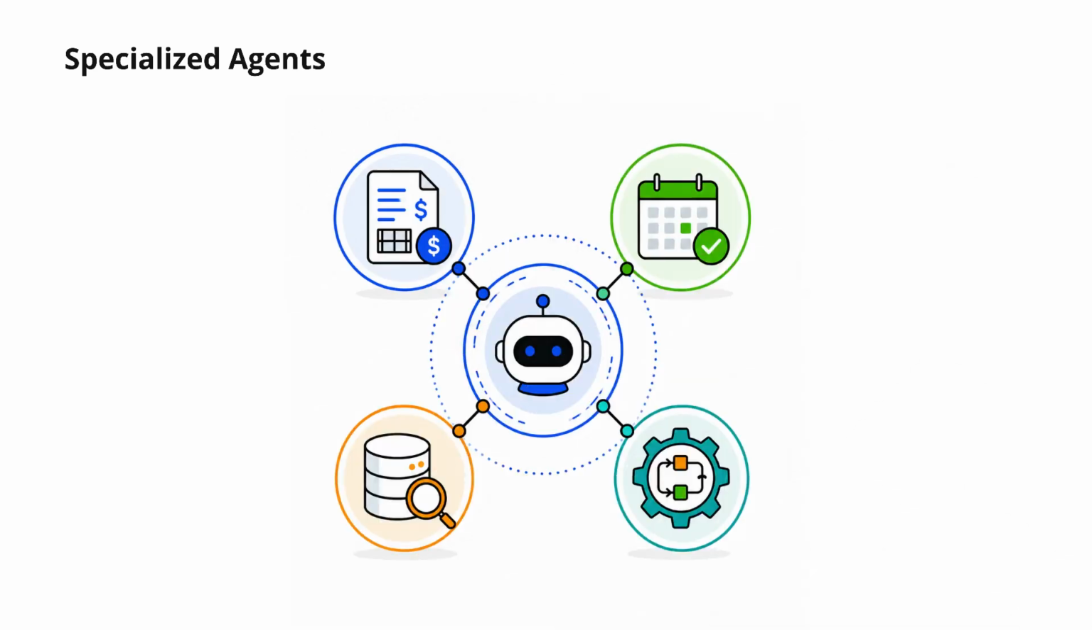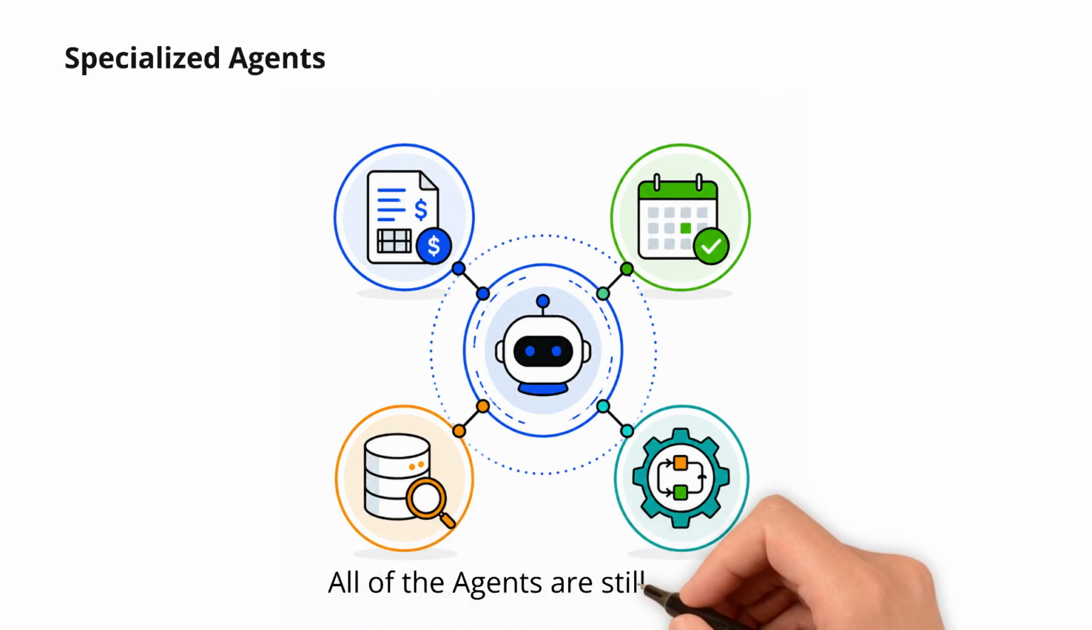In real-world environments, most AI agents are specialized. At the top, we have billing agents. These agents handle invoices, payments, and financial validation. Next, scheduling agents coordinate calendars, meetings, and time-based workflows. Data agents retrieve and organize information from databases or APIs. Automation agents trigger processes across systems and applications. Each agent is highly effective within its own domain. But notice something important here. All of these agents are still isolated from one another. And that creates a new challenge.